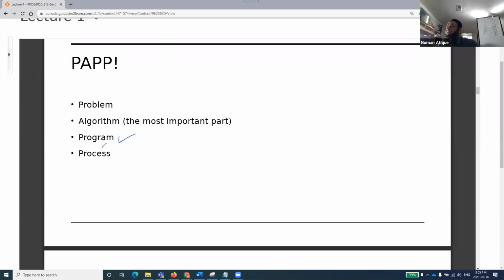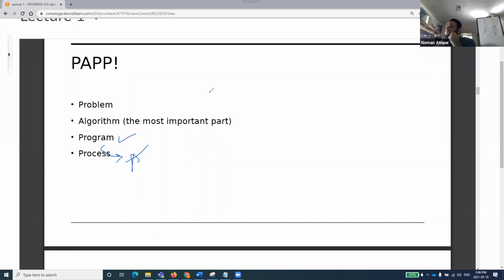Anyhow, a program is the computer program that you write. And when that program runs in a computer, it becomes what? A process. When something is running in a computer, it becomes what? A process. Do you understand that? The Zoom that I'm running is a process running in the memory. The PowerPoint that I'm running is a process running in the memory.